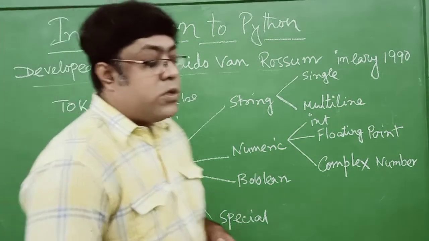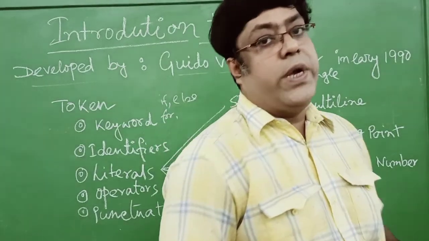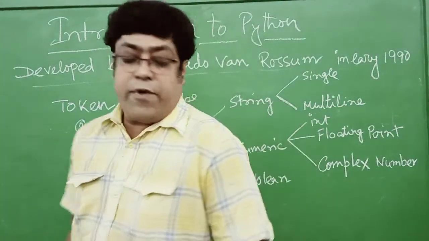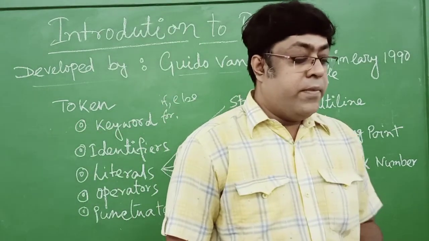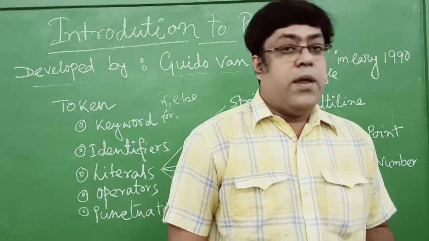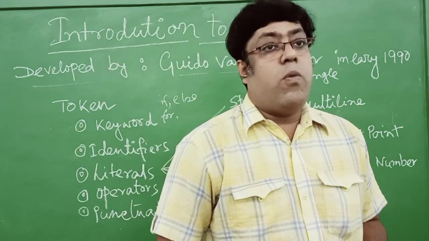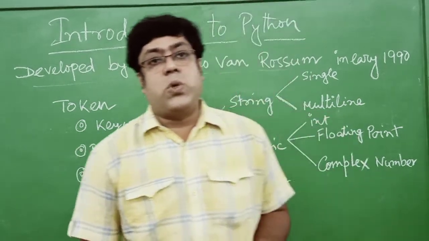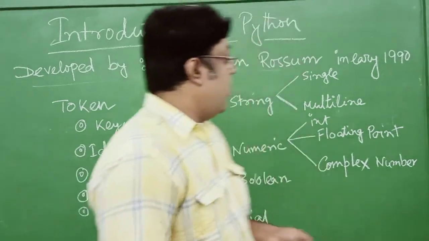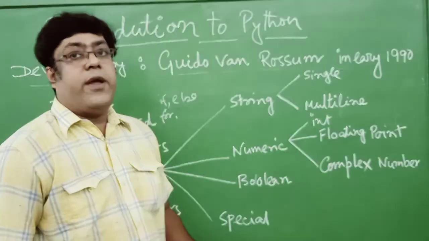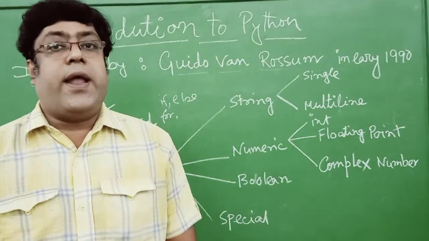Several rules are also present to create identifiers. First of all, an identifier's name should be in characters, numbers and one special character, the underscore. The first letter of the identifier should be a character.